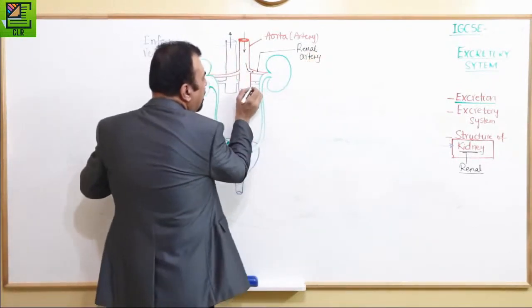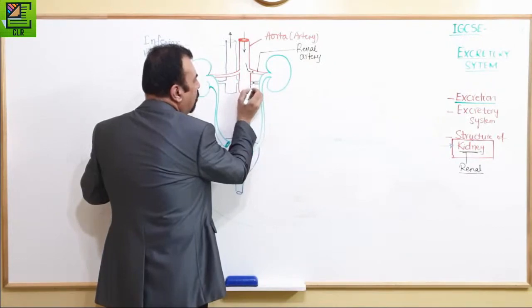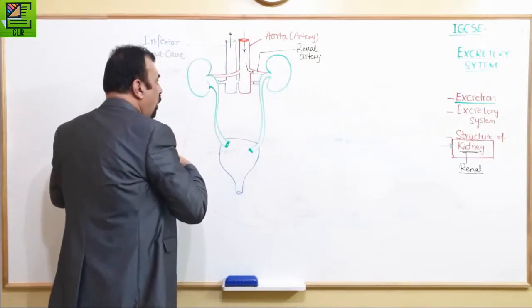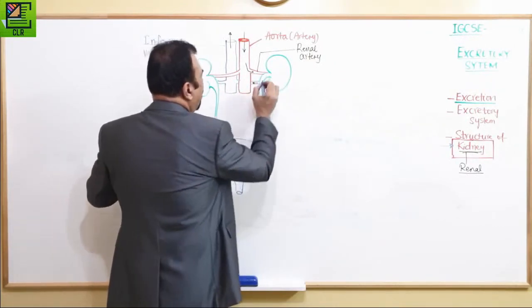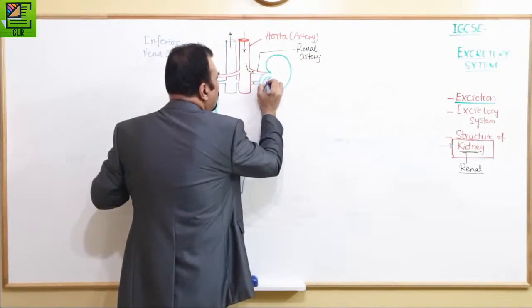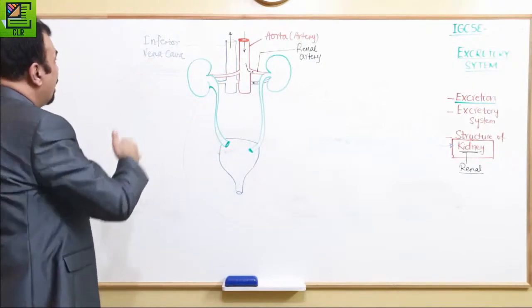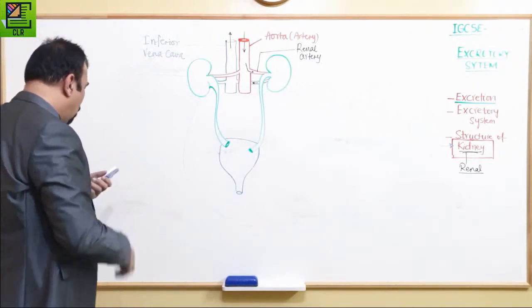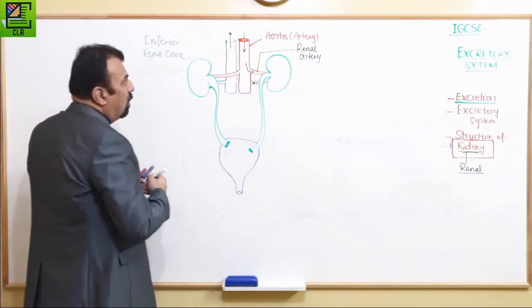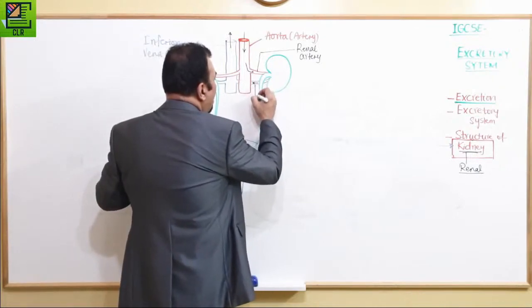And this blood vessel is going to take blood back from the renal to where? To the vena cava. So this is taking the blood back from the renal to the vena cava. So that is called a renal vein.